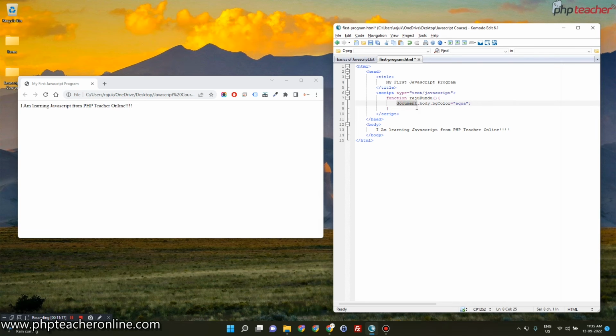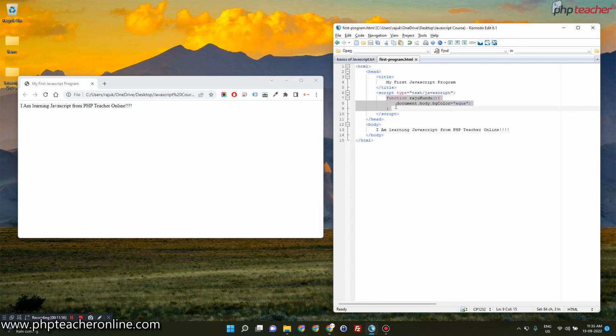Now what is this document, what is this dot, what is this body, what is this bgColor, that I am going to explain later. First let's complete this function and see what it is doing actually. So right now I have completed the function, but I have not called it. I have not used any onload, onclick or any other events that I have shown you before. So I have not called the function, but I have written it. Now if I save it and refresh this page, I will see no difference. There is no color change because the function is written, that is fine, but I have not called it to do the work. That's why it is not working right now.